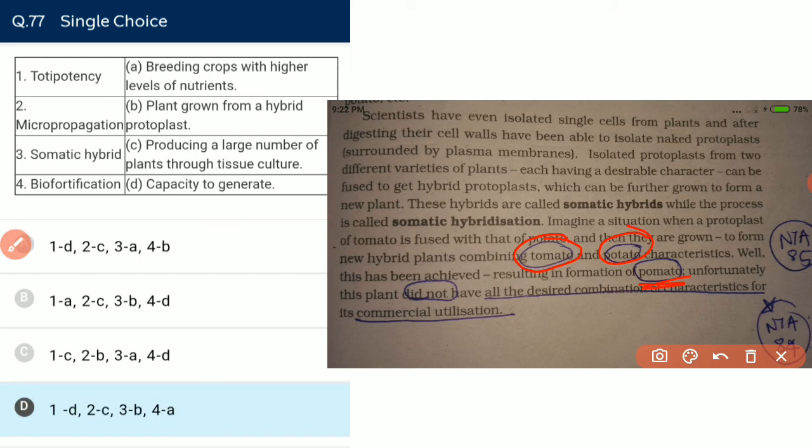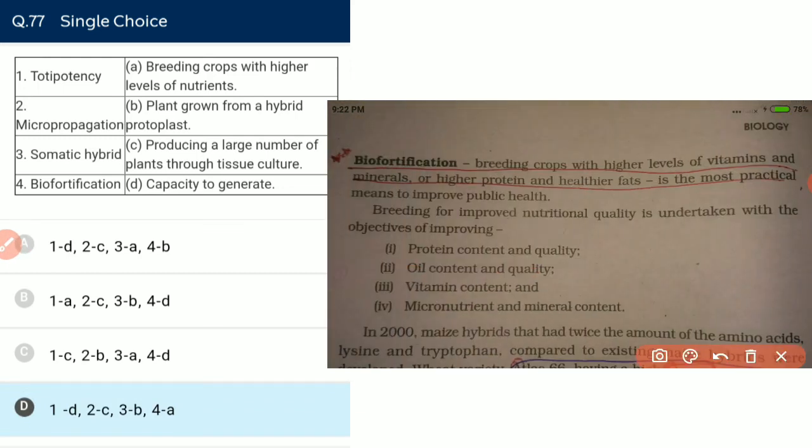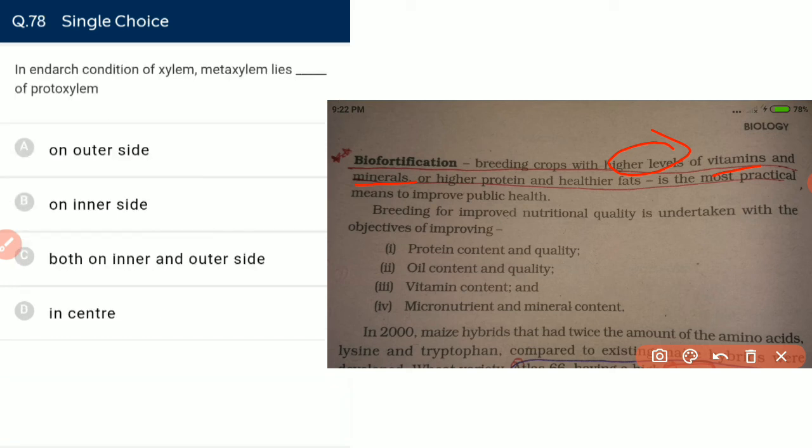And biofortification means breeding crops with higher levels of vitamins and minerals. Breeding crops with higher levels of nutrients is known as biofortification. So 4 is matched with A.